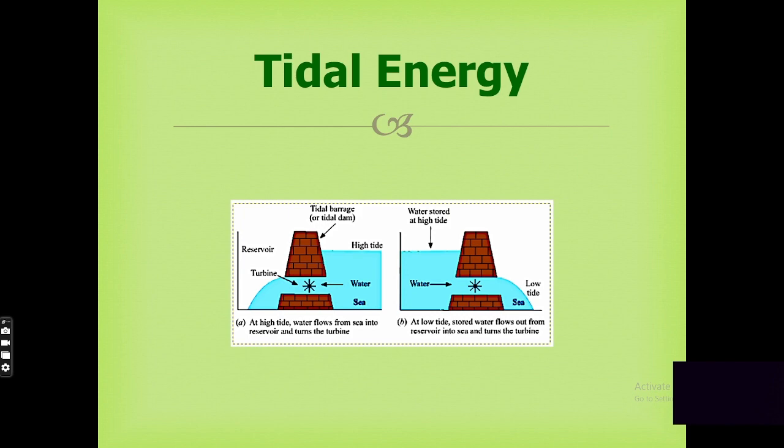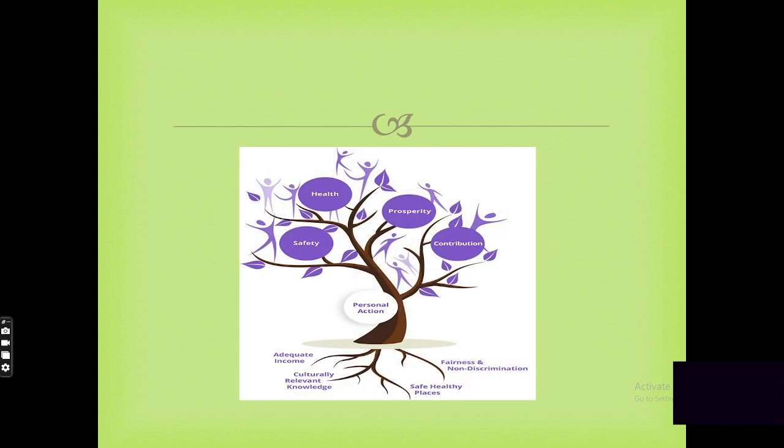During high tide, the seawater flows into the reservoir of the barrage and turns a turbine, which in turn produces electricity by rotating the generator. During low tide, when the sea level is low, the seawater stored in the barrage reservoir flows out into the sea and again turns the turbines. In India, the Gulf of Cambay, Gulf of Kutch, and Sundarbans are taken as tidal power sites.